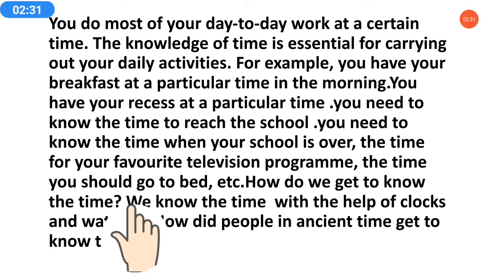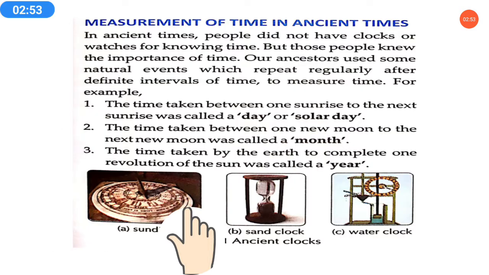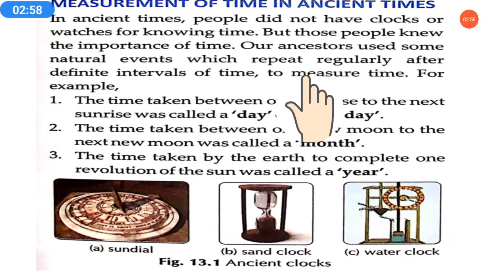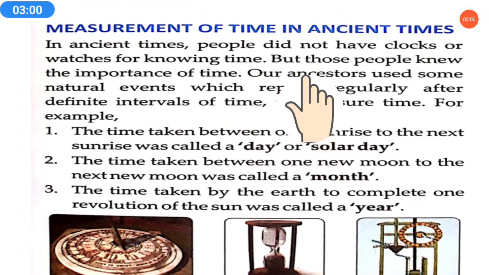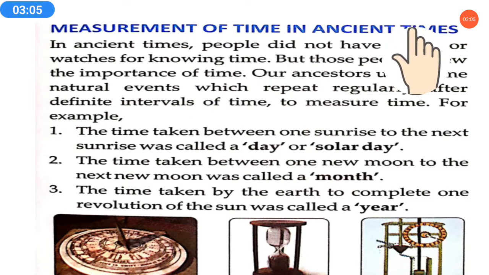How did people in ancient times get to know the time? Now in modern times we have clocks, watches, many digital watches and all. But in ancient times, how were people finding out at what time they had to do work, because at that time clocks and watches were not available? So how did they get to know the time? Here we will see the measurement of time in ancient times: what devices they used and how they found the time.